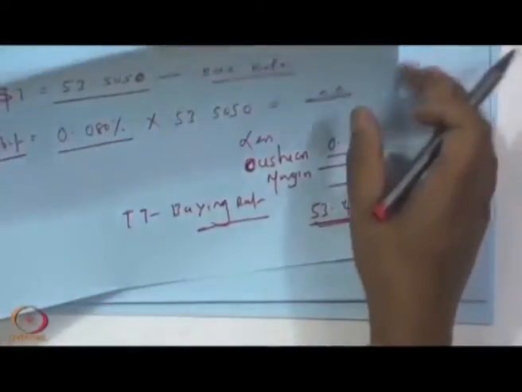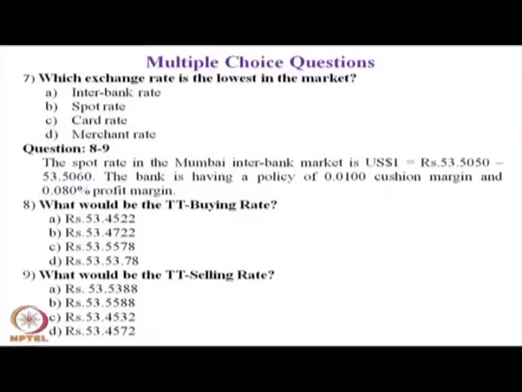Similarly, question number 9 asks: what would be the TT selling rate?